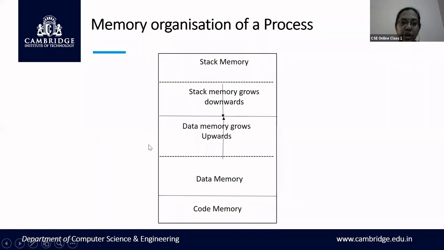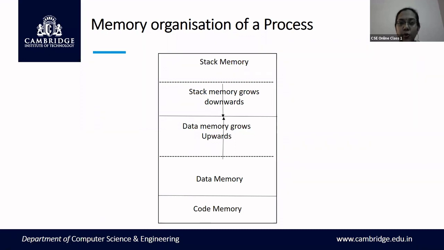This is the entire memory organization of a process. This memory is divided into three different segments. One segment is called the stack memory, which is used for storing temporary variables. The second part is called the data memory, which is used for storing the data variables that are used in the process of execution. And the third segment is called the code memory, where the instructions or the code of the process is stored.